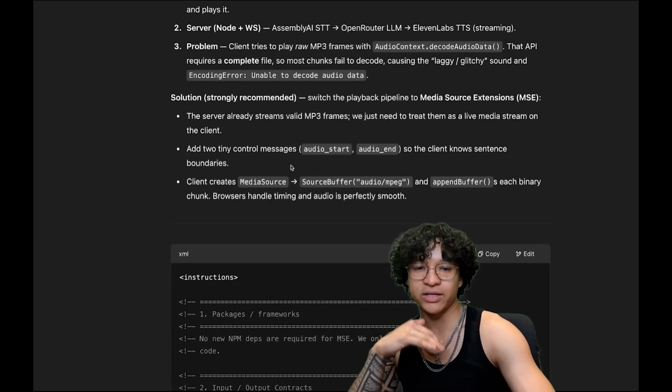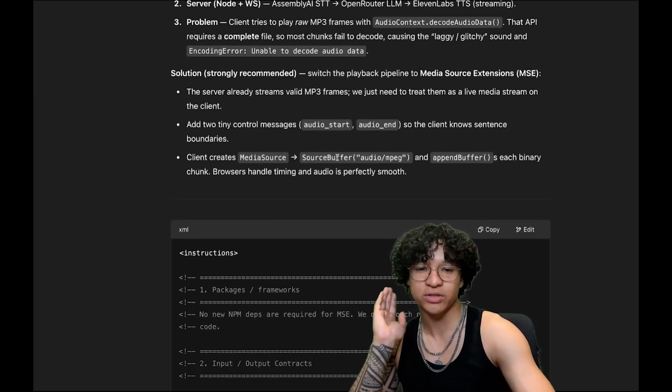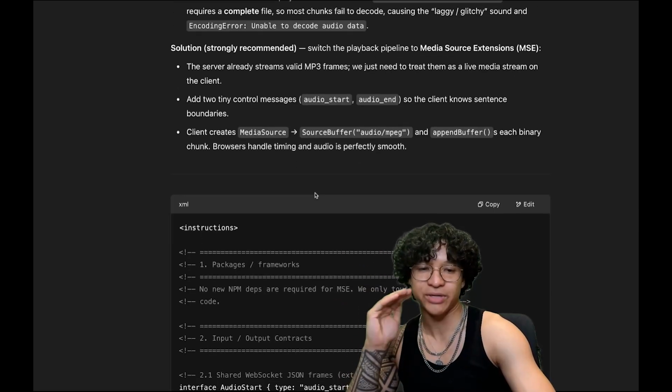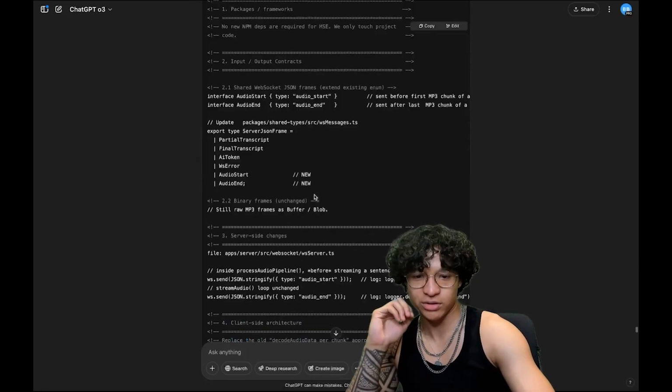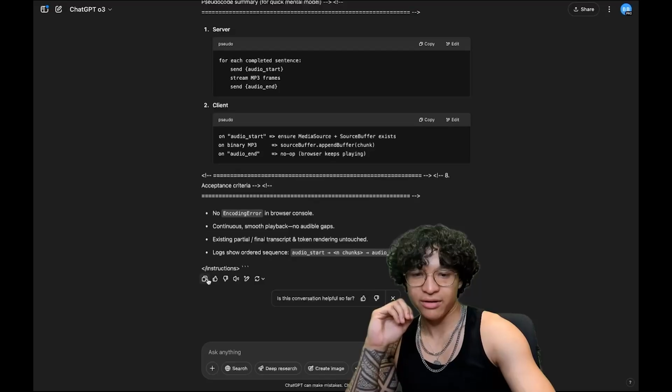Add 2 tiny control messages so the client knows sentence boundaries. Client creates media source, source buffer, and append buffers, each binary chunk. Browser handles timing and audio. Is perfectly smooth.